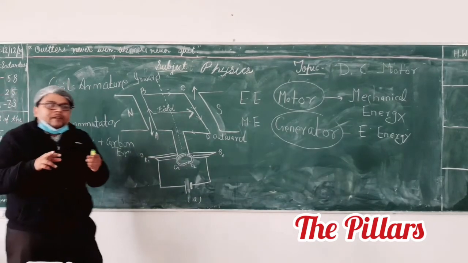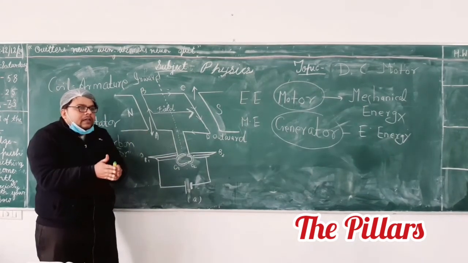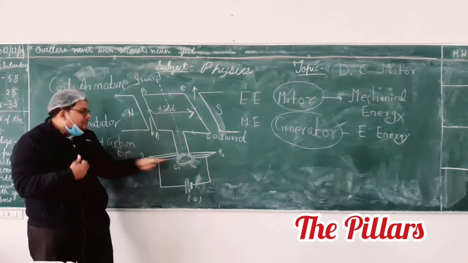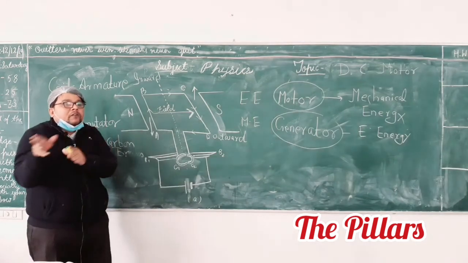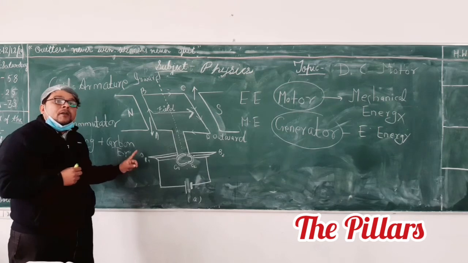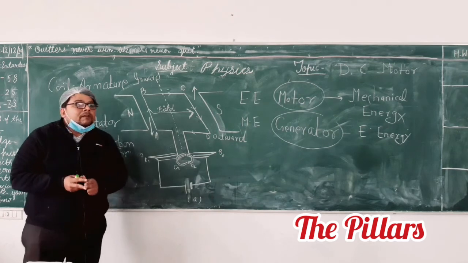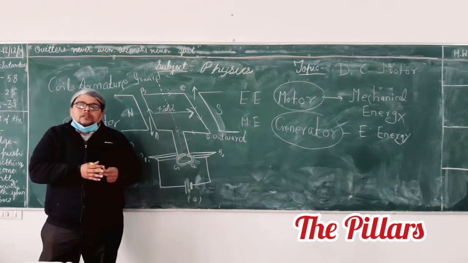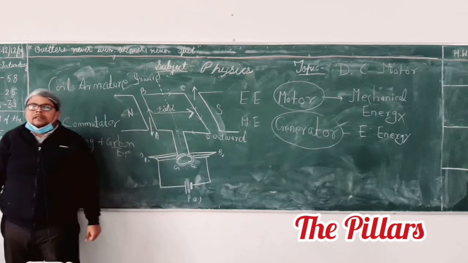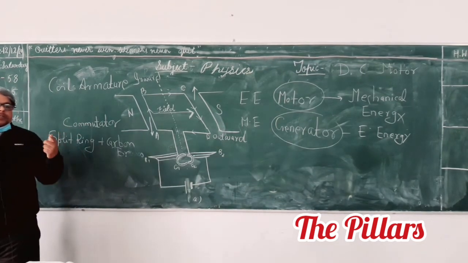If we were using metal brushes, this commutator would get destroyed after a certain time because of friction. Wear and tear will take place on the commutator, so we would have to change it after only a small duration of running. That's why we are using carbon brushes, because they absorb all the heat and have lubricating properties. Plus this makes our motor lighter also. This is the simple working of your DC motor. Any confusion to anybody? Application you can write, na? What are the DC motor applications? Okay, search on the net, write it and give it to me tomorrow.